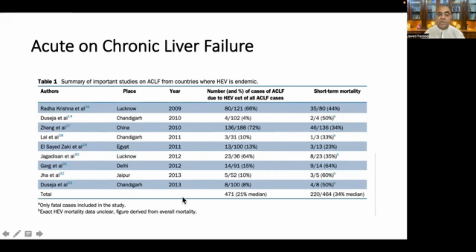Overall, in these studies, 21% of all causes of ACLF were because of acute hepatitis E, and these were 471 patients. Out of these patients, 220 died, so it was 34%. The point to note is that when acute hepatitis E is a cause of ACLF, mortality rises very high.